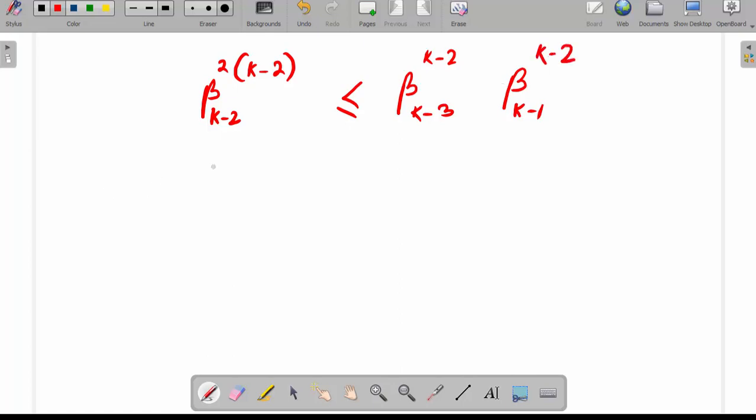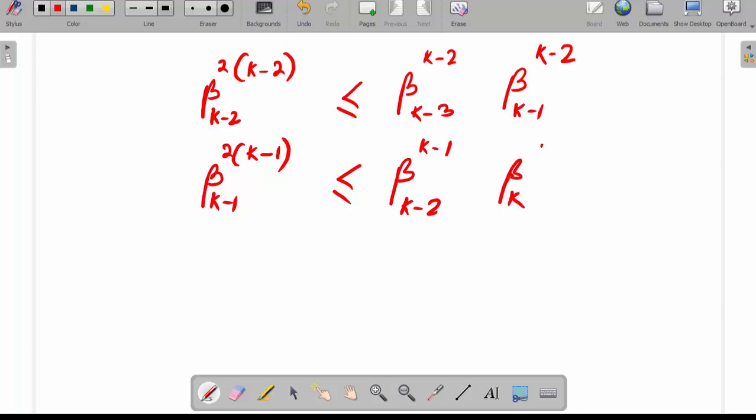Similarly, using k minus 1 in place of k, we get beta k minus 1 to the power 2 into k minus 1, less than or equal to beta k minus 2 to the power k minus 1 into beta k to the power k minus 1.